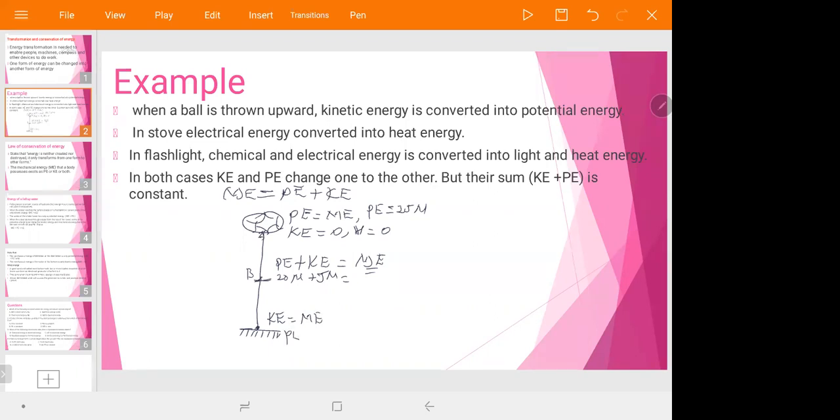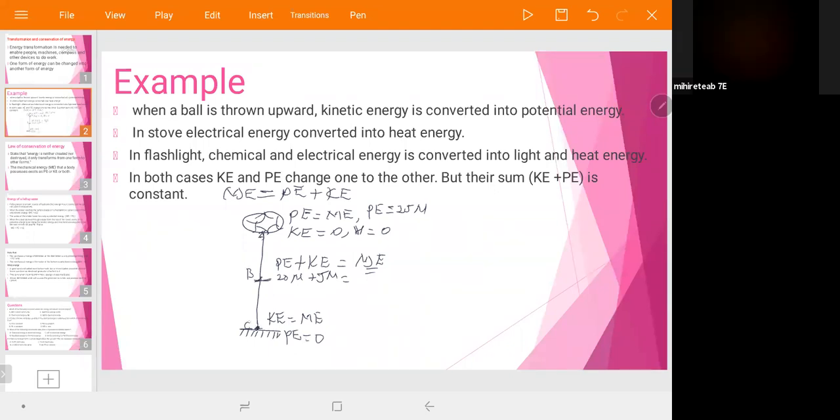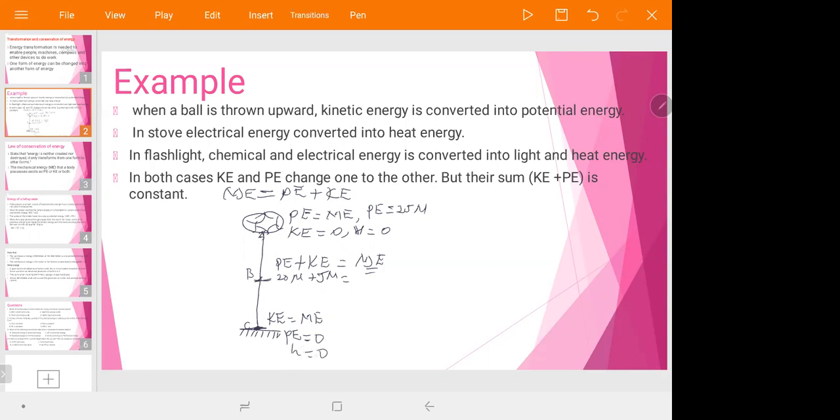What about its potential energy when it hits the ground? It becomes 0. Why? Because everything stops. The ball has no stored energy. As it strikes the ground, there is no stored energy. There is no height. The height becomes 0, okay?